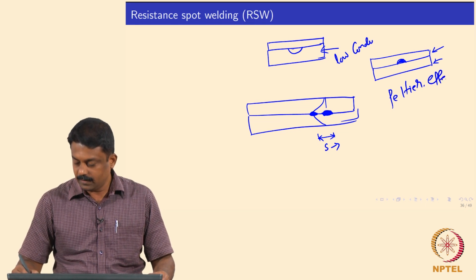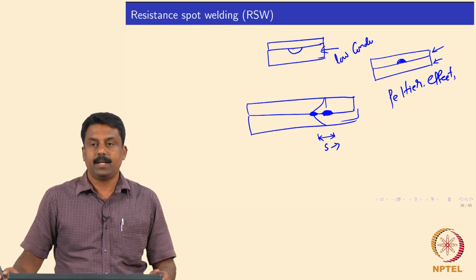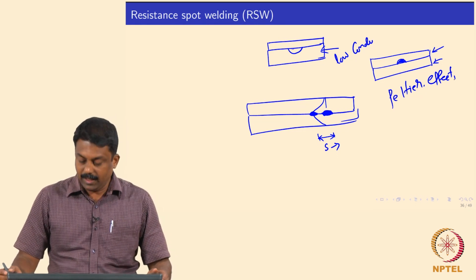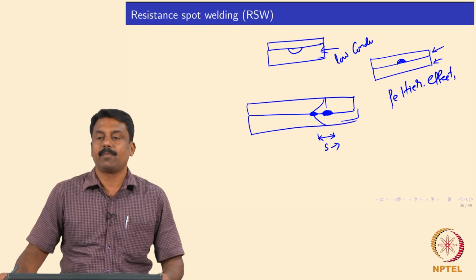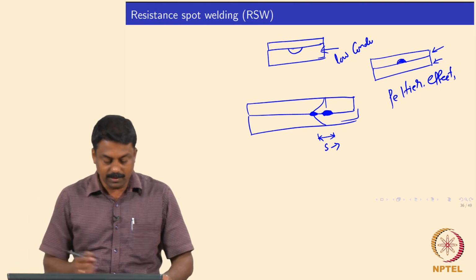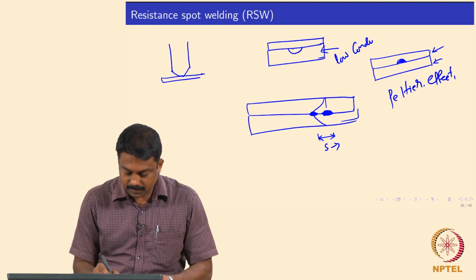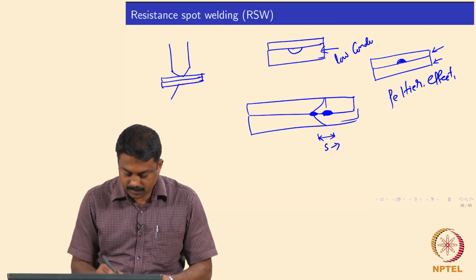Peltier effect. So, it is opposite to the Seebeck effect, right. And in resistance spot welding, you always have dissimilar junctions, right. So, if you have a copper electrode and you are welding steel sheets, okay, two steel sheets, right.